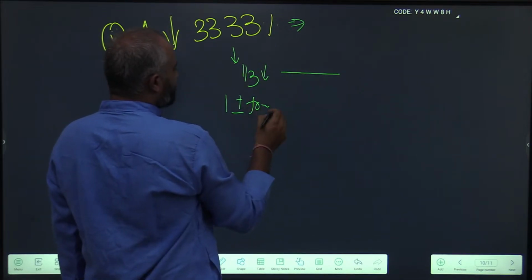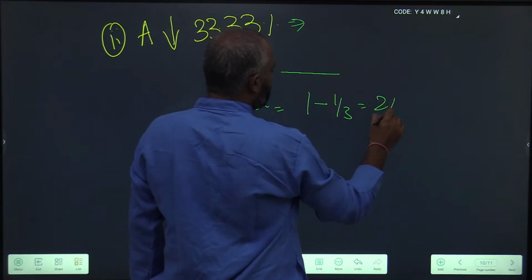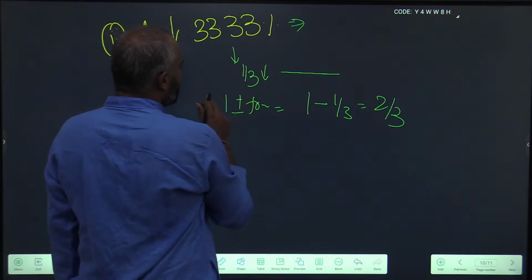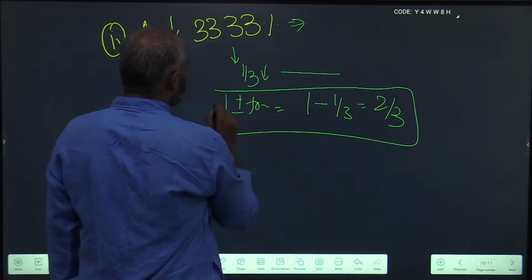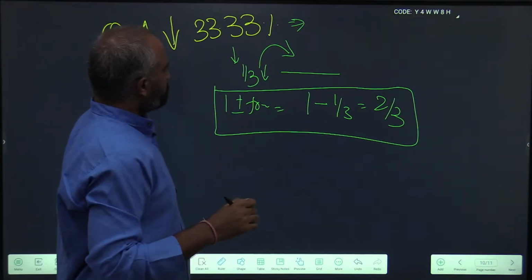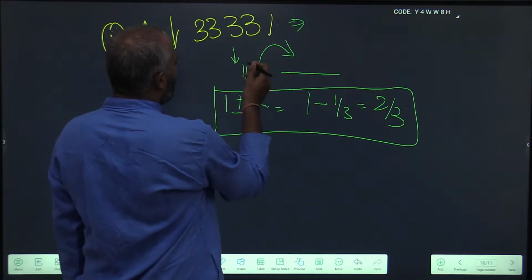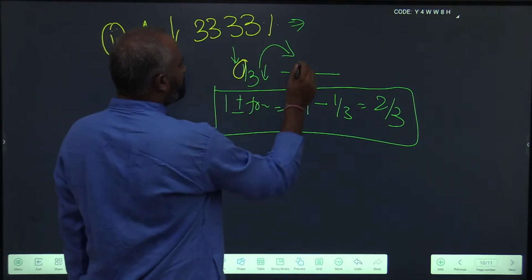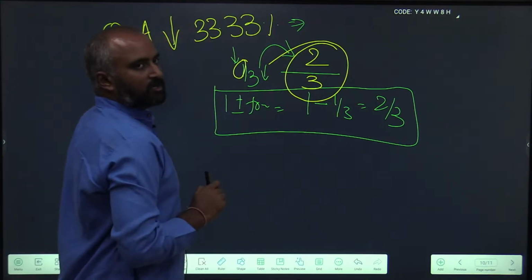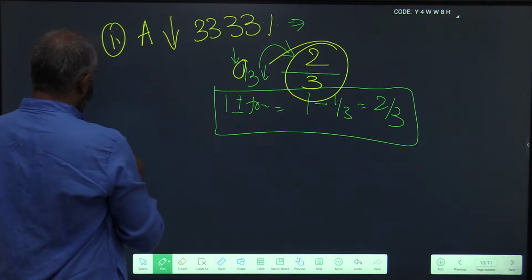It is decreasing, right? So 1 minus 1 by 3, which is 2 by 3. Or you could directly, instead of doing this on pen and paper, do this in one step itself. 1 minus, so one part is reducing out of 3 parts. So what are the parts that are remaining? 2 by 3.